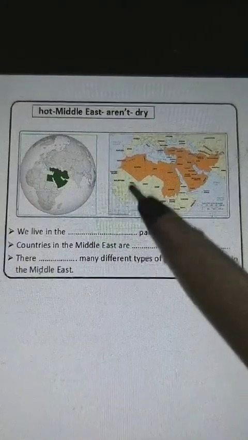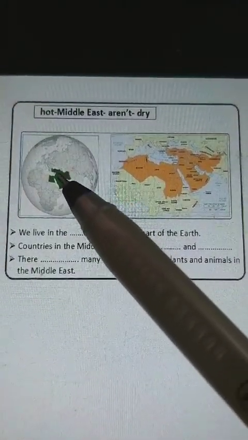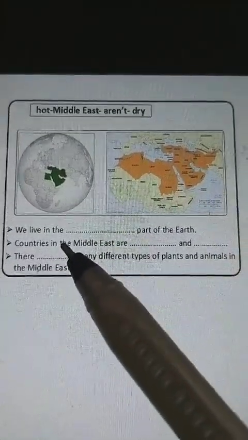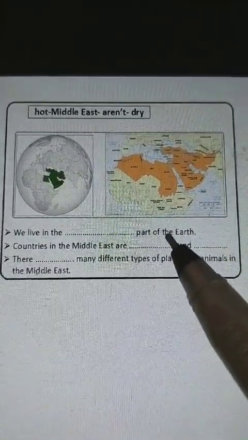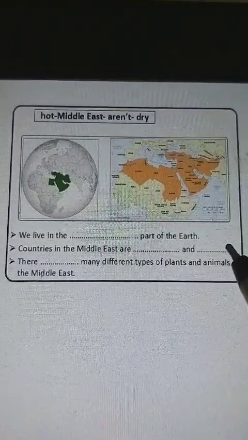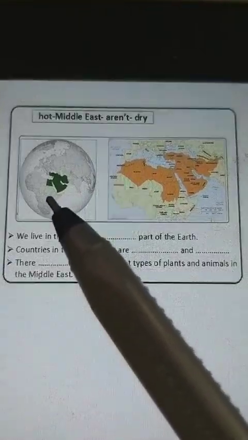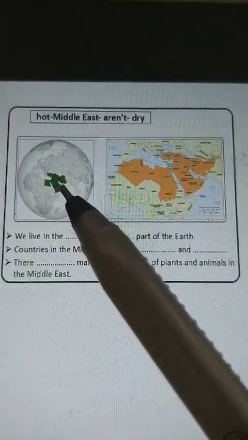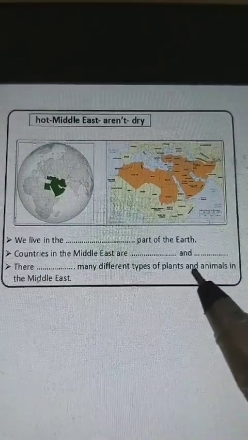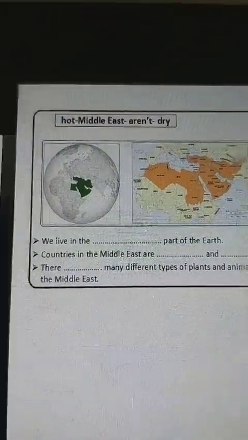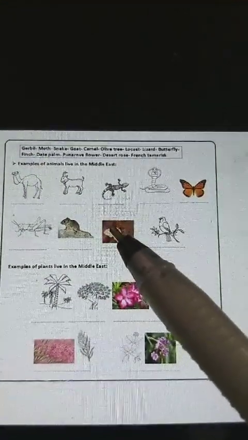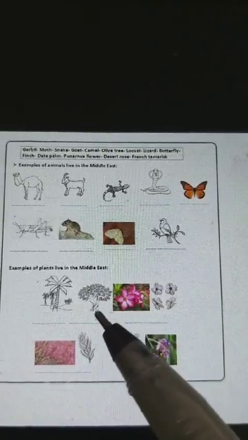We live in the Middle East part of the earth. Countries in this part are hot and dry, not cold and rainy. There aren't many different types of plants and animals in the Middle East. Let's take some examples of the animals and plants in the Middle East.